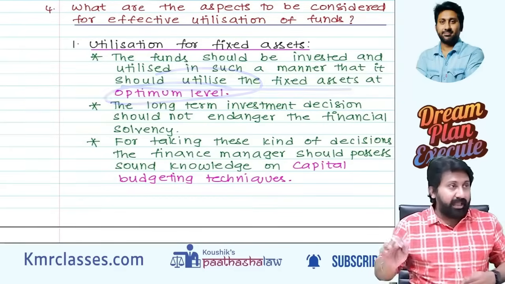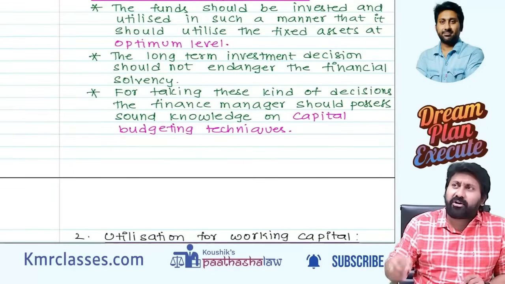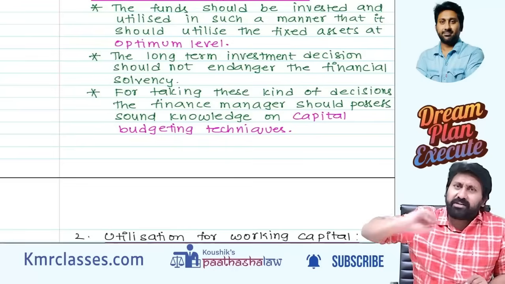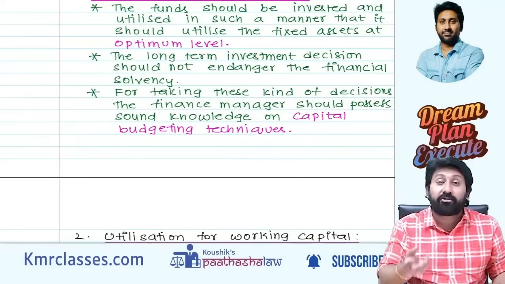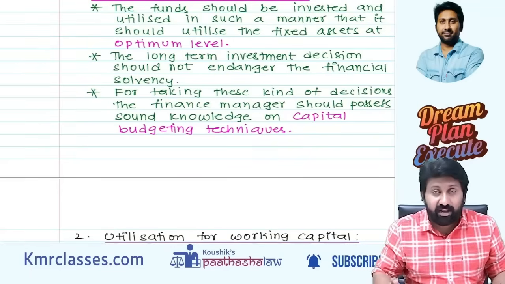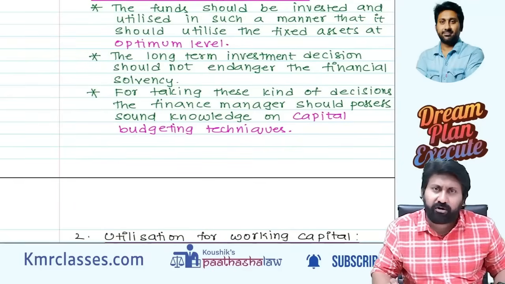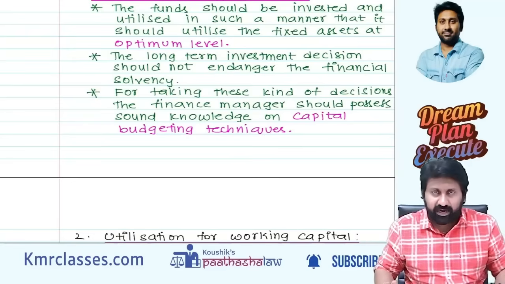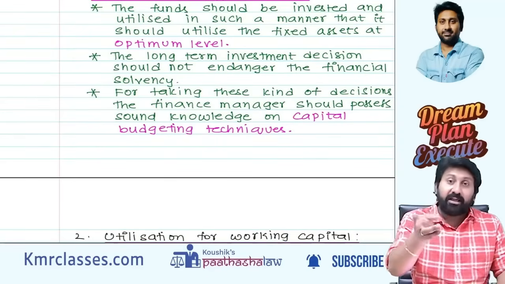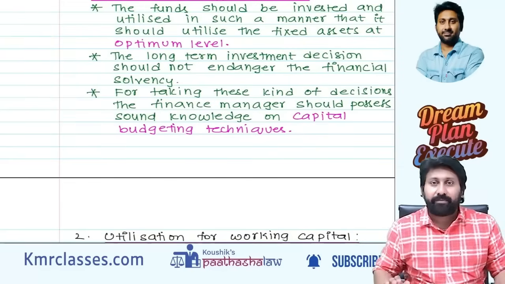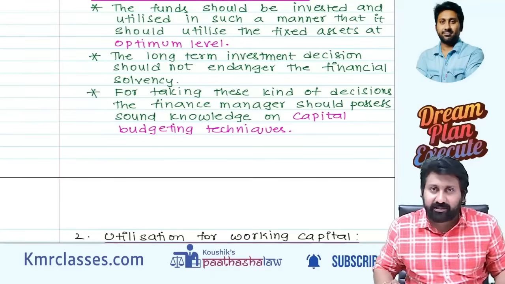Next, long-term investment decision means that just because you have money today, you should not go on investing in assets unnecessarily. For example, there is a machine with a capacity to produce 1 lakh units in a year. My target is to produce 2 lakh units. What do you have to do? You have to purchase 2 machines. Correct? Now what I am doing is, I have a total 2 lakh capacity, and I purchase 4 machines and use them for 50,000, 50,000, 50,000, 50,000. 2 lakh units I will produce. Is that right?